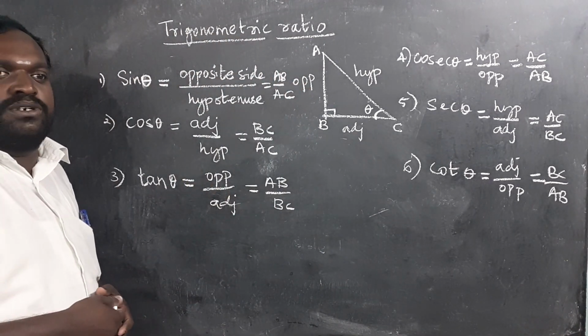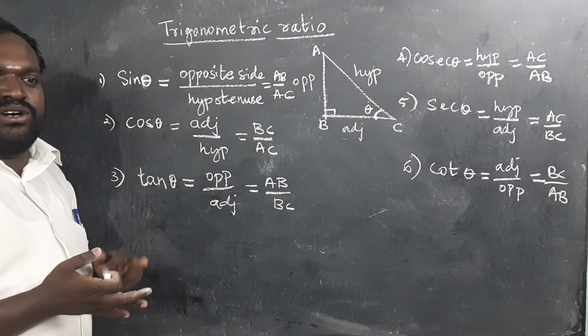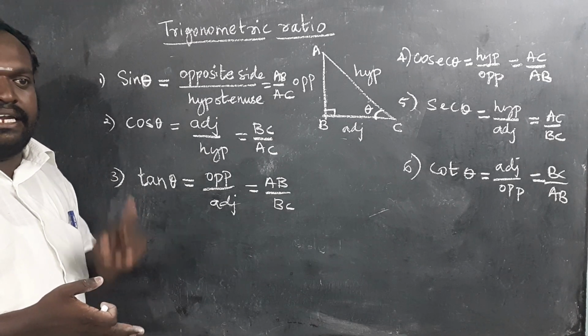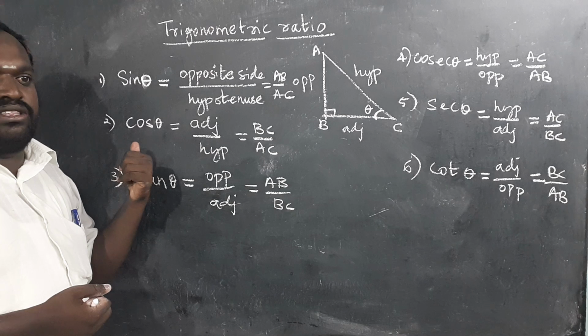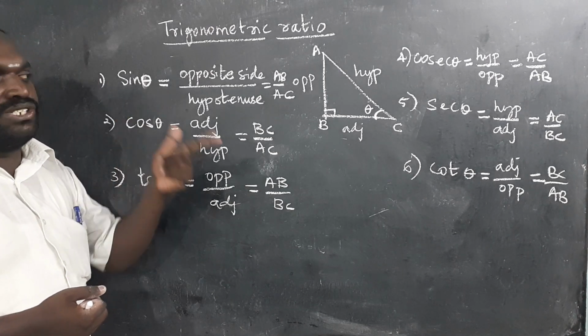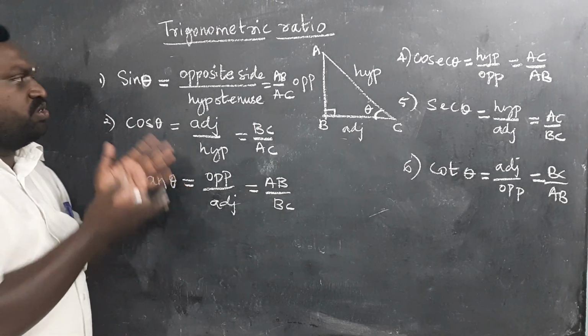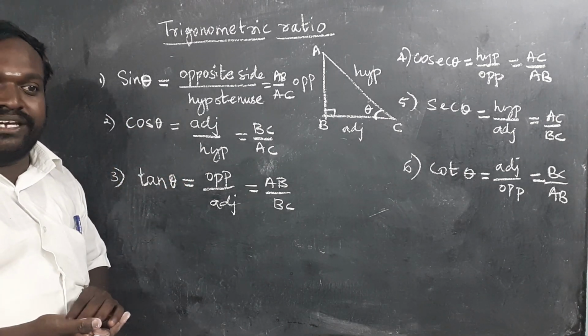The entire chapter is based on these concepts: sin theta, cos theta, tan theta. Then the other 3 are the reciprocals of these: cosecant theta, secant theta, cot theta. The definition of sin theta you should always tell is opposite side by hypotenuse.